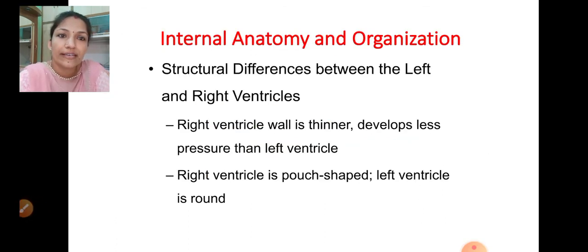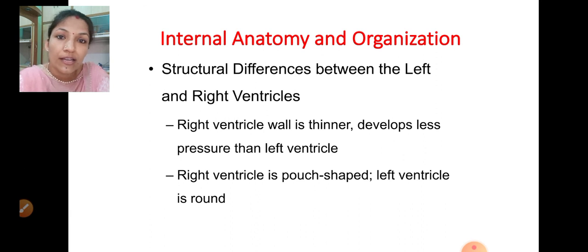Now if I talk about the difference between the right and left ventricles, the ventricles have a thicker wall compared to that of the atrium. The right ventricle has a comparatively thinner wall than the left ventricle.